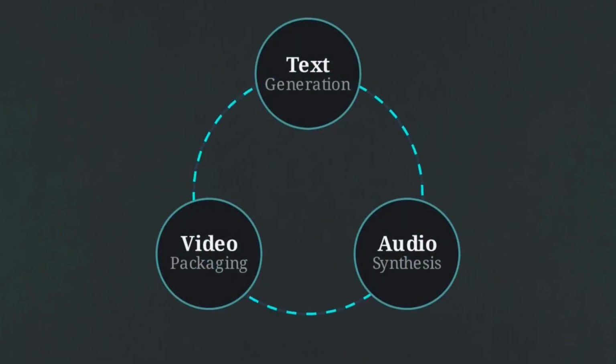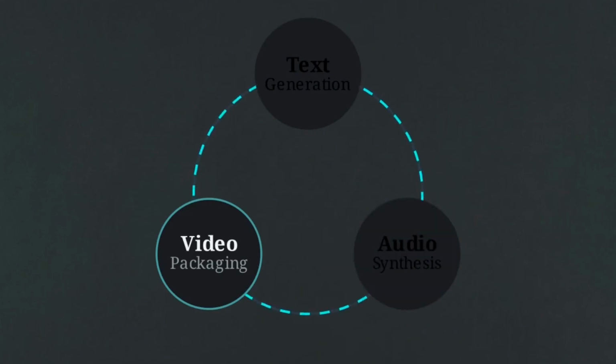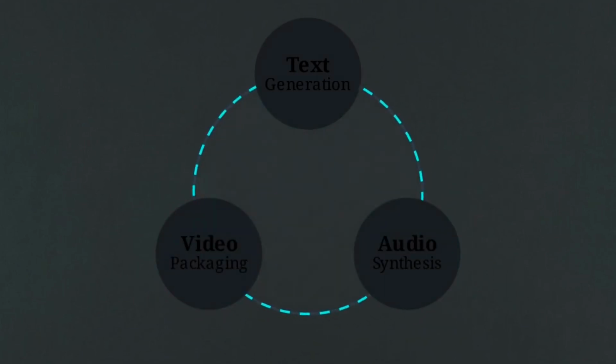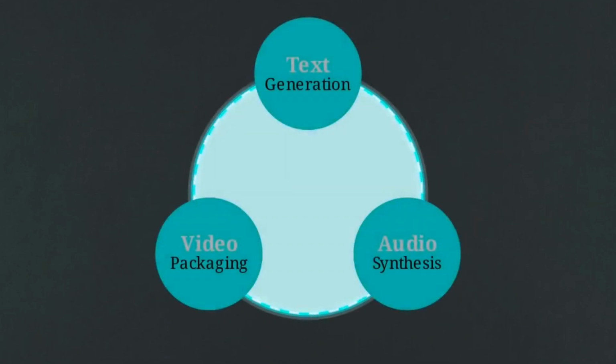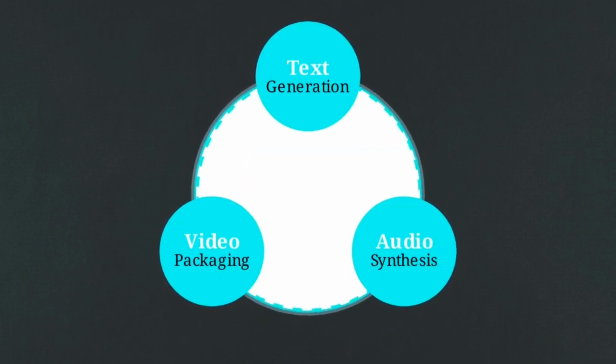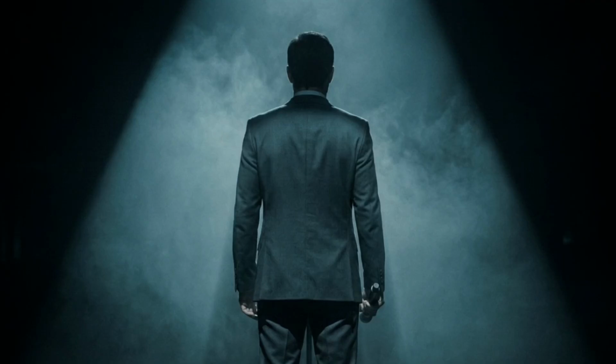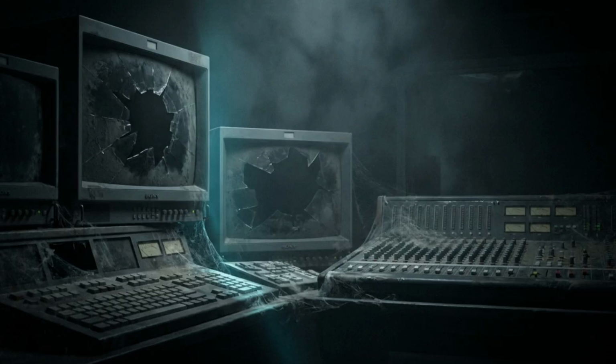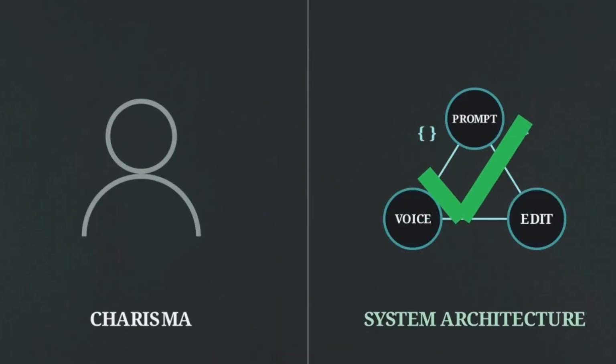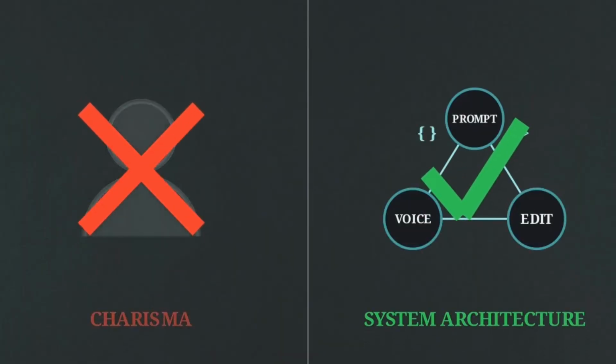By sequentially stacking text generation, audio synthesis, and video packaging, the architect creates a frictionless pipeline that bypasses traditional video production entirely. Owning a high-end camera, renting out a studio, or having a natural screen presence used to be the minimum requirements for media success. Today, those barriers are obsolete. Success now relies on system architecture and prompt engineering, rather than human charisma.